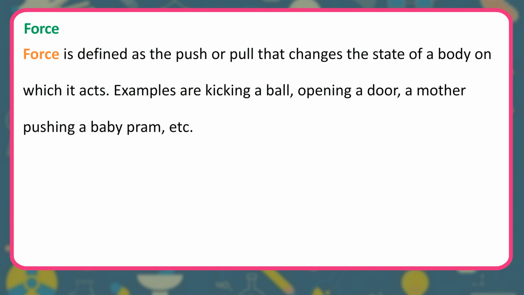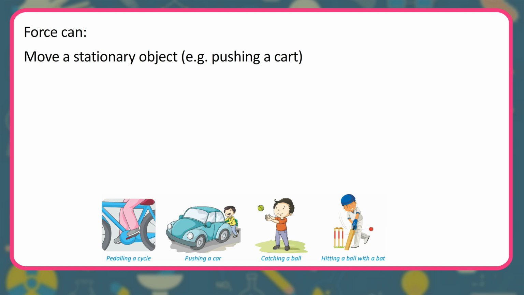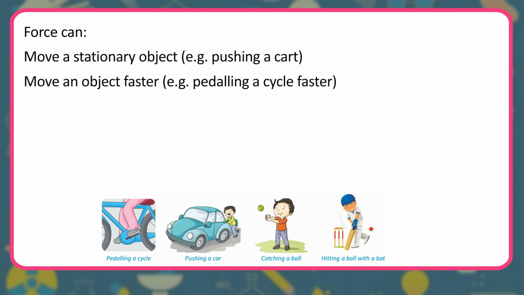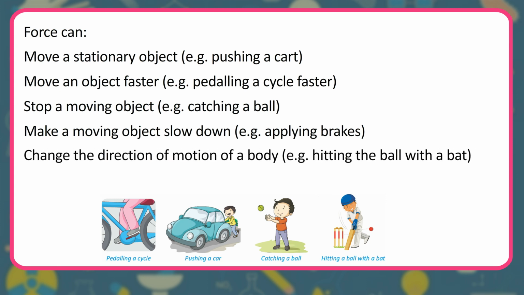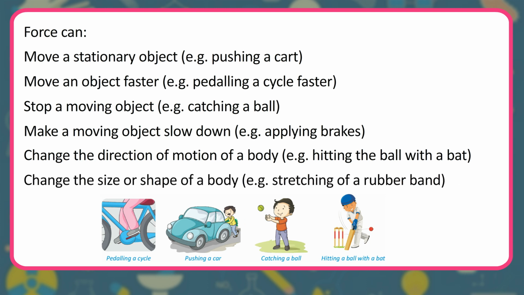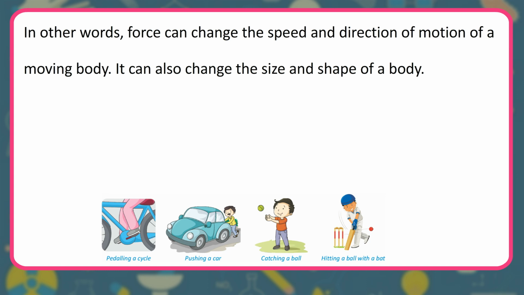Examples are kicking a ball, opening a door, a mother pushing a baby pram, etc. Force can move a stationary object, e.g. pushing a cart, move an object faster, e.g. pedaling a cycle faster, stop a moving object, e.g. catching a ball, make a moving object slow down, e.g. applying brakes, change the direction of motion of a body, e.g. hitting the ball with a bat, change the size or shape of a body, e.g. stretching of a rubber band. In other words, force can change the speed and direction of motion of a moving body. It can also change the size and shape of a body.